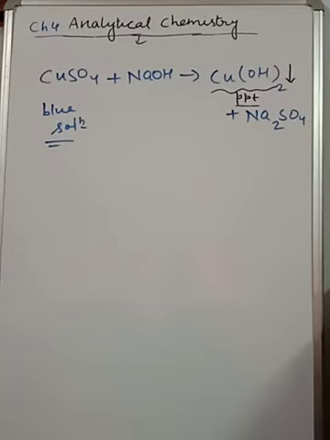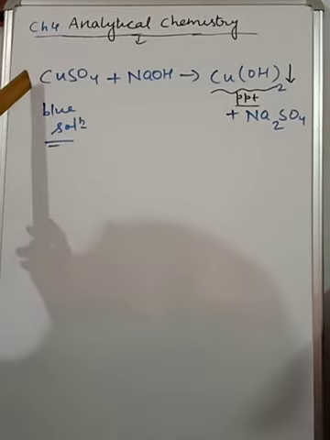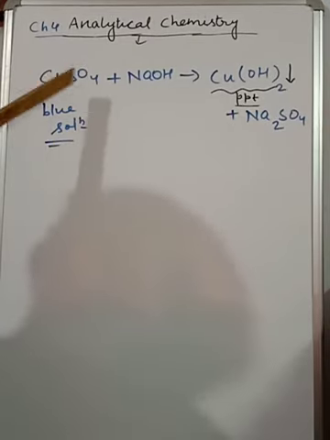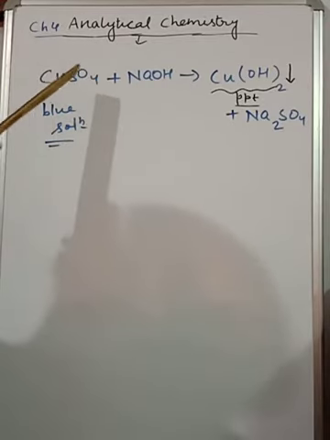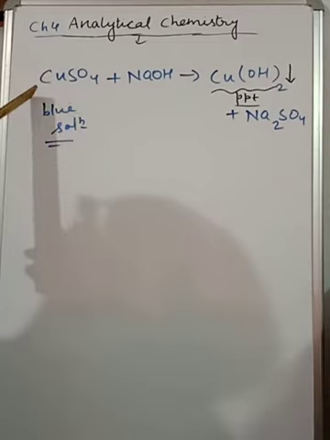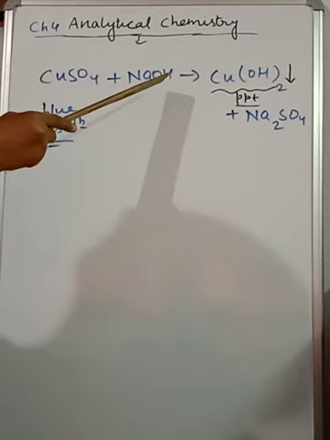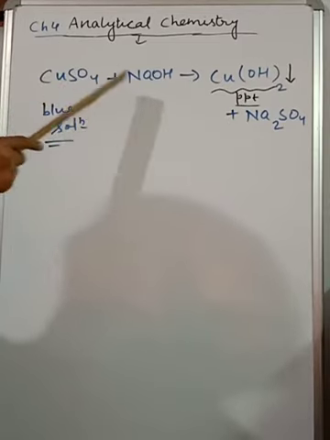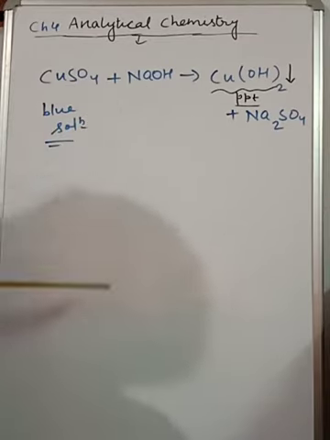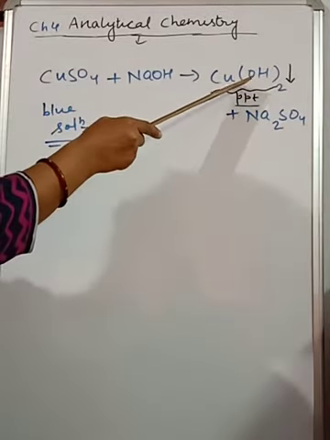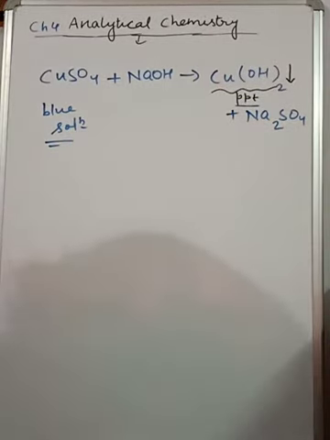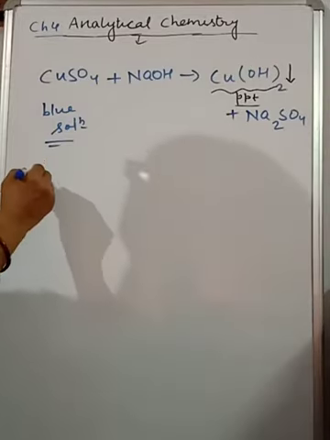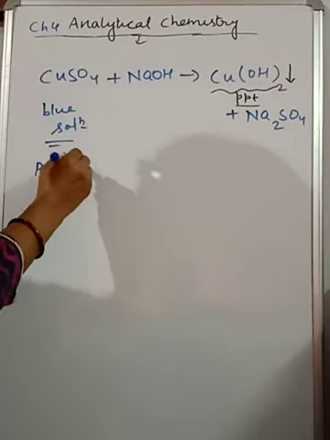Precipitate. So children, you can observe here, I have taken a blue solution, that is transparent or completely soluble. The copper sulfate solution is transparent, and NaOH is a colorless alkali. After mixing these two in the test tube, you will get an insoluble solid, and that insoluble solid is known as precipitate. So now the next question arises, how can we define precipitate? What is the meaning of precipitate?